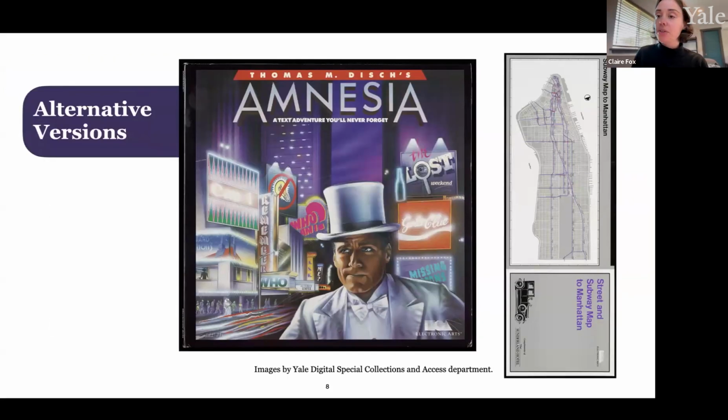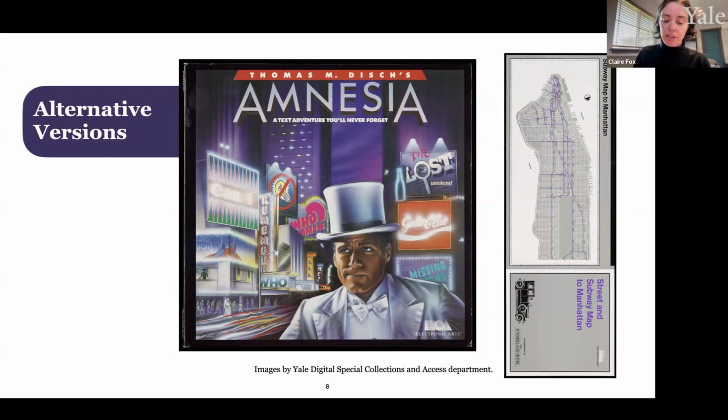So the next case I'll speak to is called Alternative Versions, which is the second wall case in the main room of the gallery. This case holds materials that we might typically associate with historic video games, including brightly colored packaging, custom ephemera, and of course the floppy disks. Most of the materials in this case are related to the version of Amnesia published by Electronic Arts, which you can see on this slide, but it also includes another item that stood out to me when I visited the Beinecke reading room, which was a completely different set of game packaging.